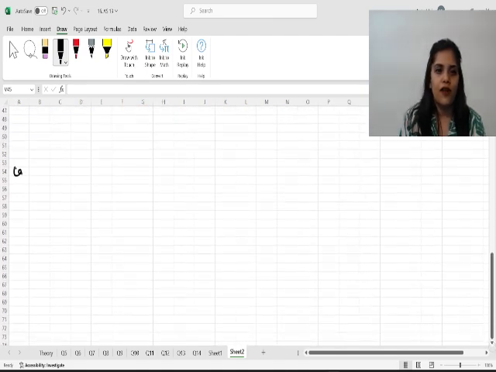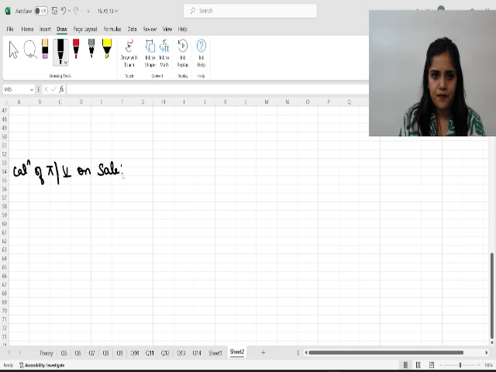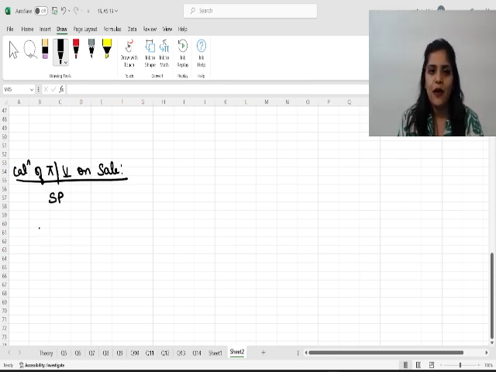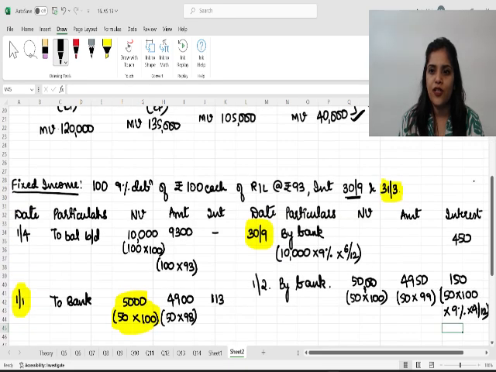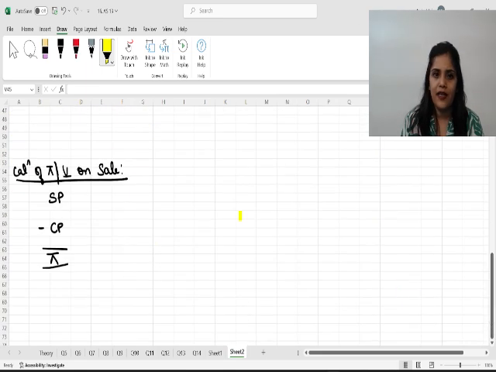Now, calculation of profit or loss on sale. Normally, how do we calculate profit or loss on sale? The profit will be calculated as selling price minus the cost price. Correct, everybody? Now, in this situation, can you see the selling price is 4,950? So, our selling price is 4,950.